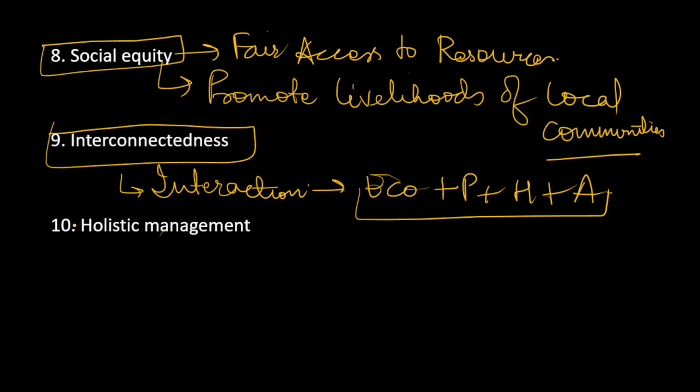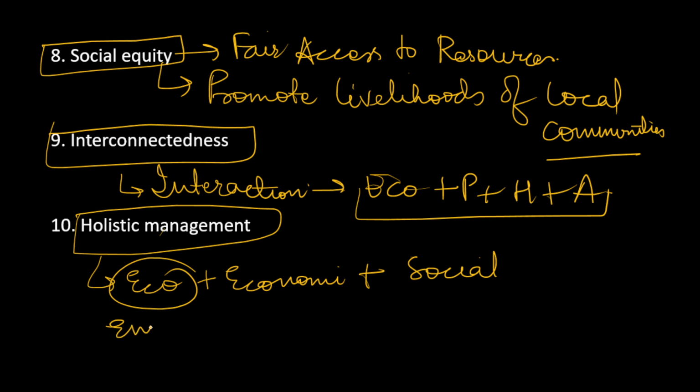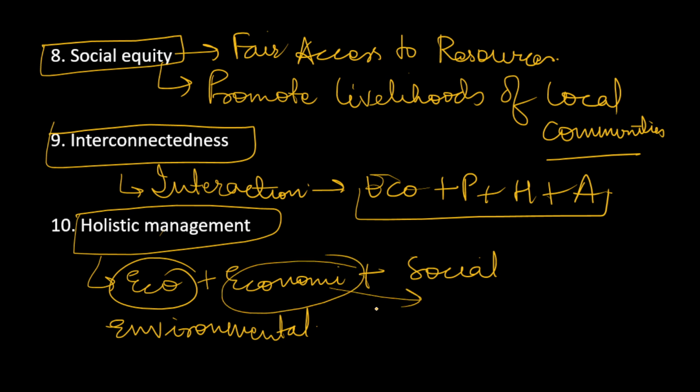There should be overall holistic management, keeping in view ecology, keeping in view economy, keeping in view social factors, or in case of ecology you can write environmental factors. So all these things would be there so that there is a holistic management of resources, our ecology is protected, we are getting a good yield from agriculture, and from that good yield we are getting good economic benefits from agriculture. So all these things could be kept in mind while going for agroecology, and these are the principles of agroecology.